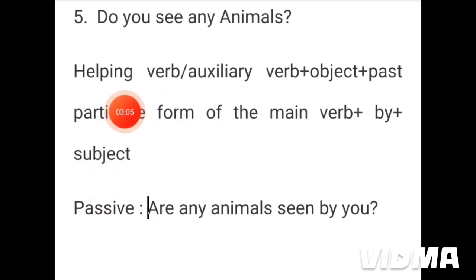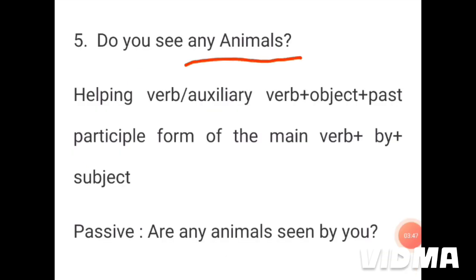Helping verb or auxiliary verb we have to write in the beginning of the sentence. See, we have written are. Are is the helping or auxiliary verb. We have used are because the object is the plural animals. See, any animals, this is the plural form. So we have used are. Then the object as per rule. So we have placed here the object any animals, because this is the object in the sentence.